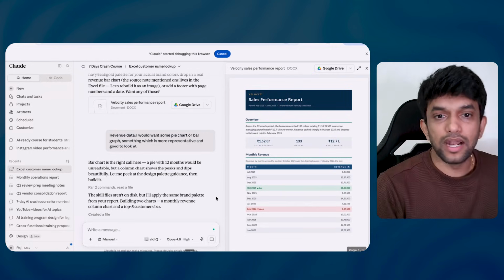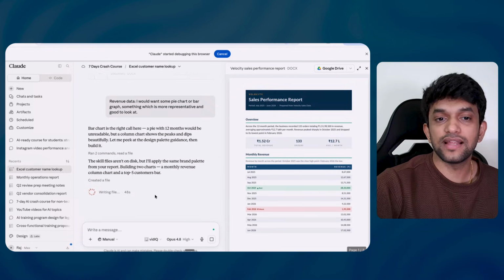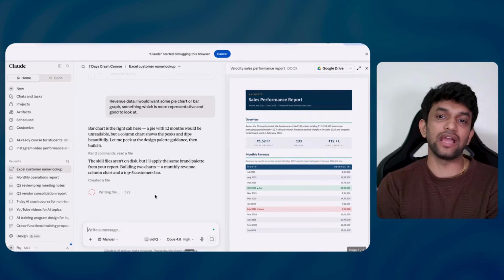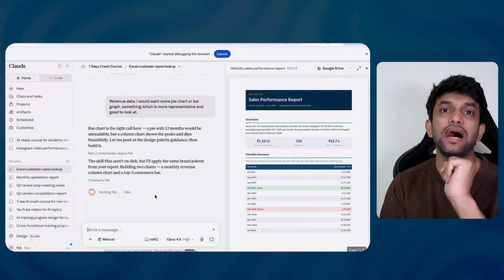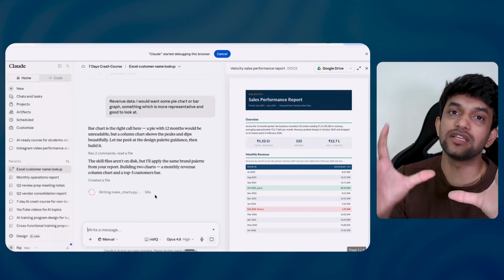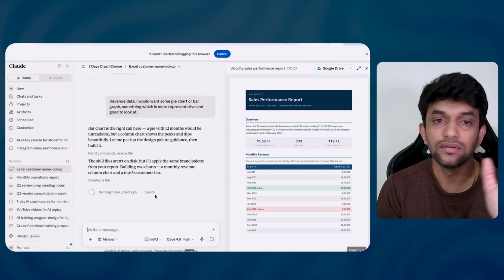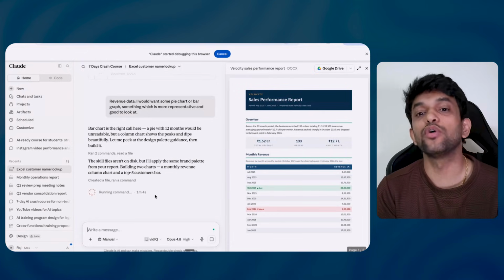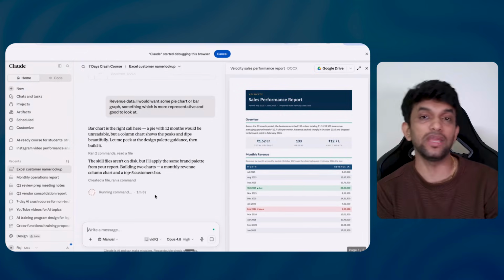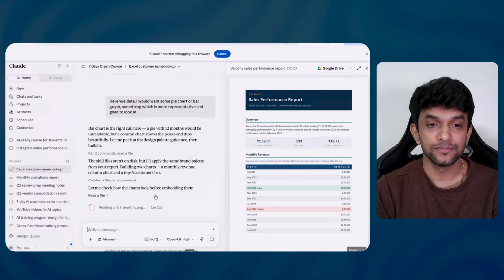Okay, it is saying you can show a column chart also. It is like, let me figure out what I have to do. So it is like I'm telling my assistant, okay, I don't like this report, create some bar graphs or something like that. Then my assistant is saying, this is good, but if I create a pie chart, it will not look good. Can we do bar columns or a column chart or something like that? I was like, okay, yeah, go ahead with that. So are you able to understand? It is my assistant doing work for me. That is how you should learn to use AI.